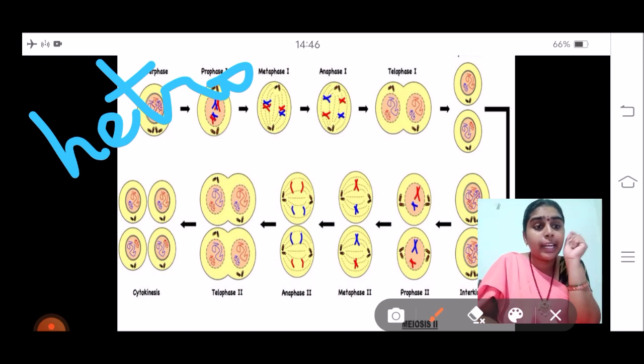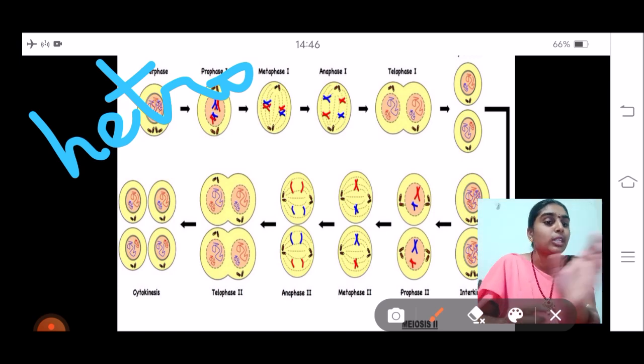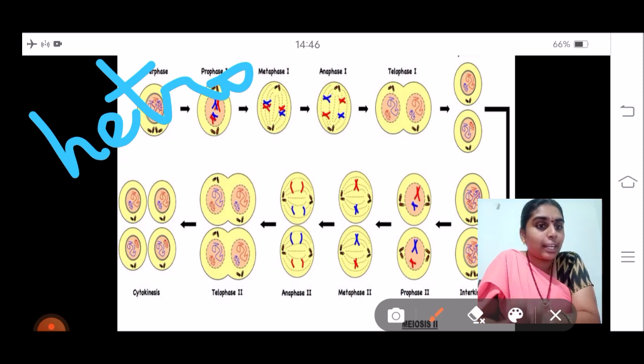How are they different? Hetero means different. They are different in the number of chromosomes that has to be present in the cell. The mother is having 46 chromosomes, but the daughter cells will be having 23 chromosomes. So this particular meiosis 1 is the actual phase of reduction of the chromosomes, and it is the actual heterotypic division.